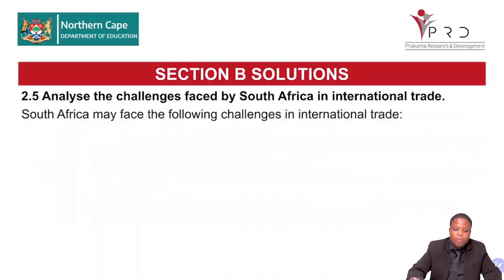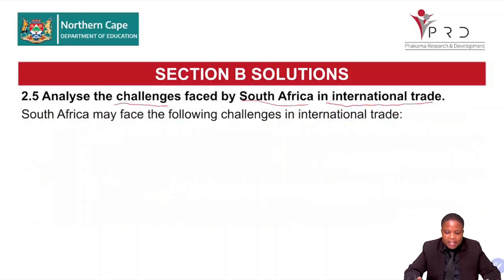Right, let's look at question 2.5. Analyze the challenges faced by South Africa in international trade. So international trade is the buying and selling between different countries. What are the challenges faced by South Africa when it comes to trading between countries? Grade 12, you have 5 minutes to answer this one. You need to write 4 full sentences. Then we'll look at the responses and the marking guideline.